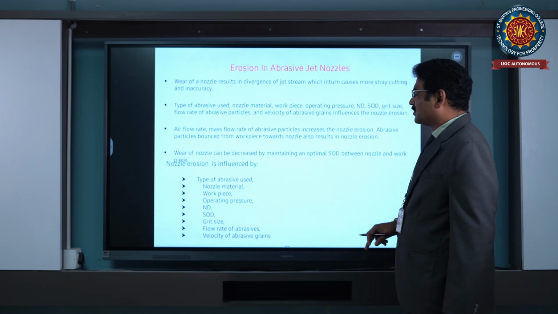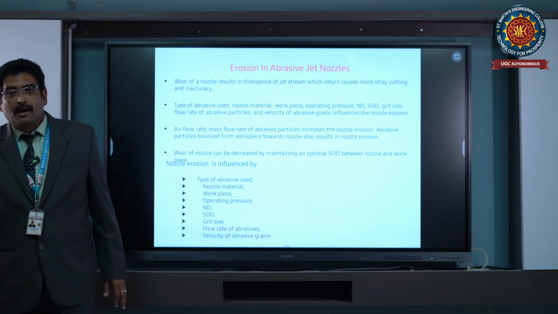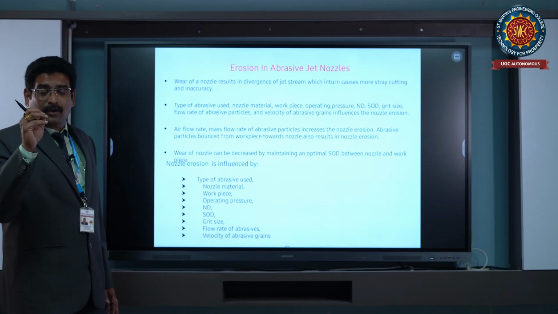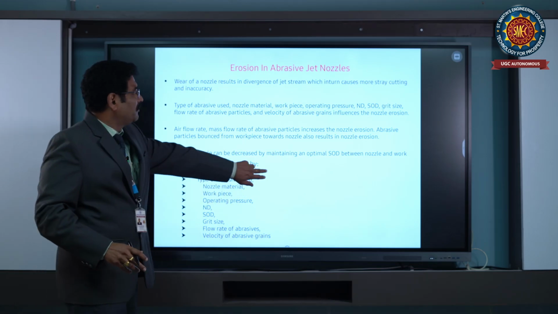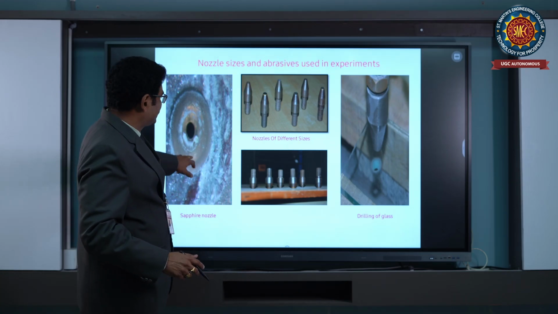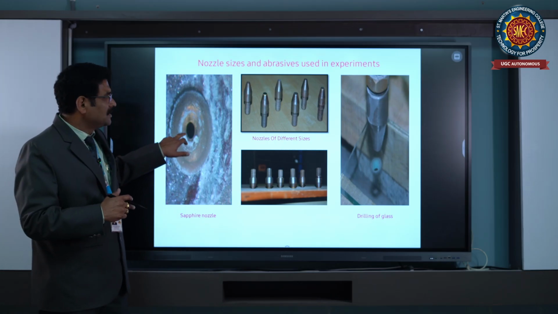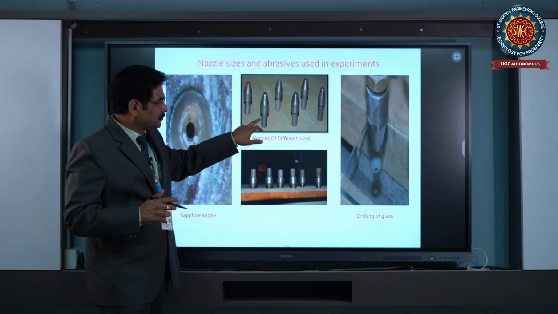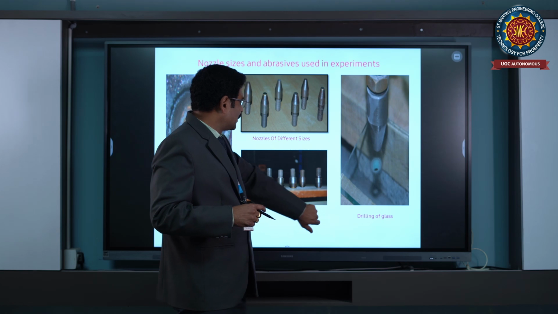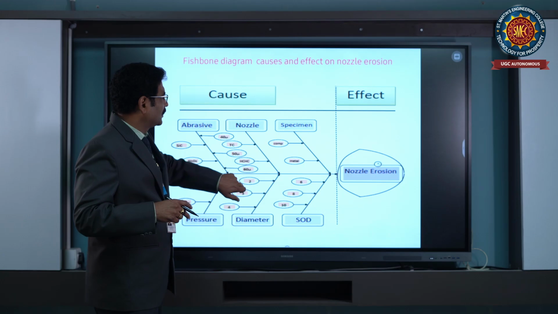And coming to nozzle erosion. Nozzle erosion is a very important topic in abrasive jet machining because the machining depends on the nozzle. The nozzle plays a vital role in the machining process, a very important role. See here, different types of nozzles. Sapphire nozzle, which we made available in the college. After that, different types of nozzle diameters, drilling of glass using the nozzles, and these are all the different segments of nozzles which we made available in the college.